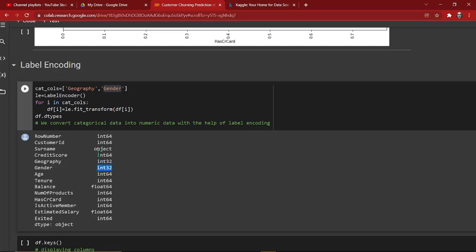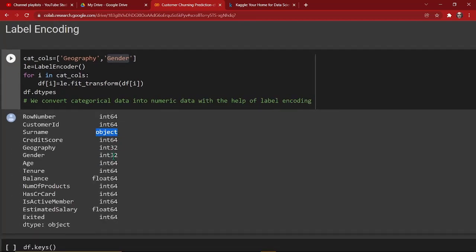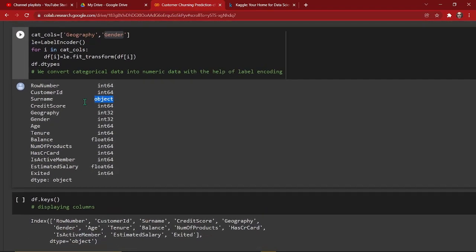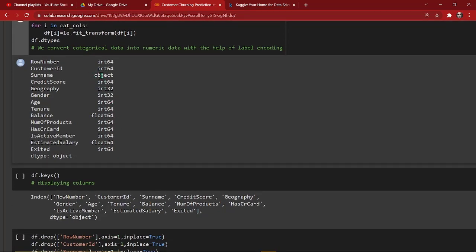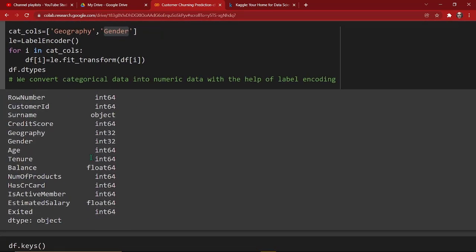And one thing you need to notice here, that we still have an object data type, like our surname. But we are not dealing with them right now. But why? As we can see, our surname is not actually affecting our data in any way. It means it is not affecting our target column, and this is why we can easily get rid of them by dropping them. And we'll do that. We'll drop all the unnecessary columns that we will not need.